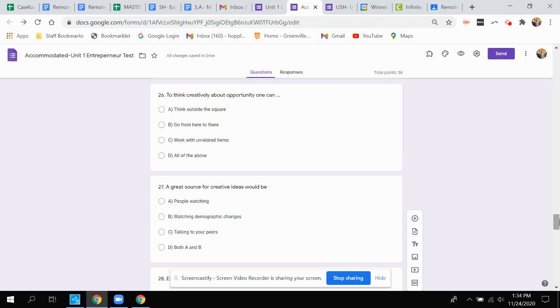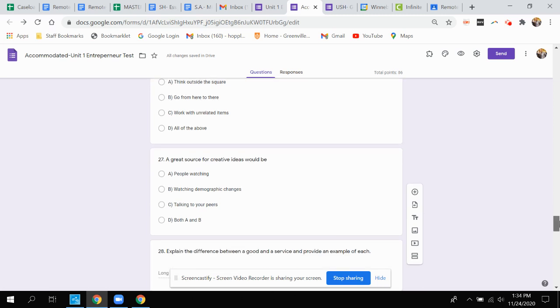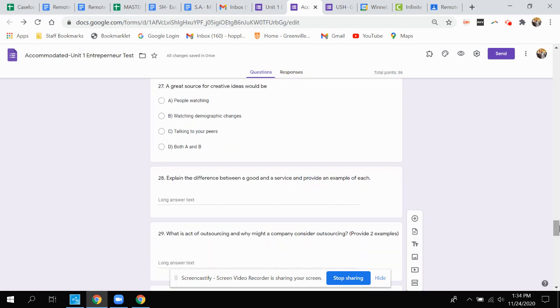Question 26, to think creatively about an opportunity, one can A, think outside the square, B, go from here to there, C, work with unrelated items, or D, all of the above? Question 27, a great source for creative ideas would be A, people watching, B, watching demographic changes, C, talking to your peers, or D, both A and B?